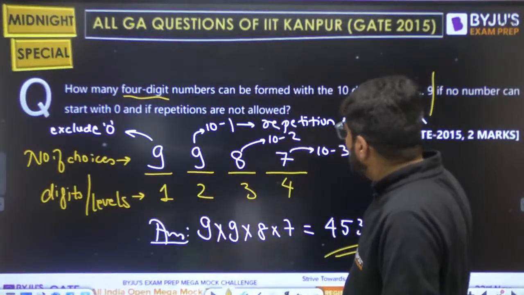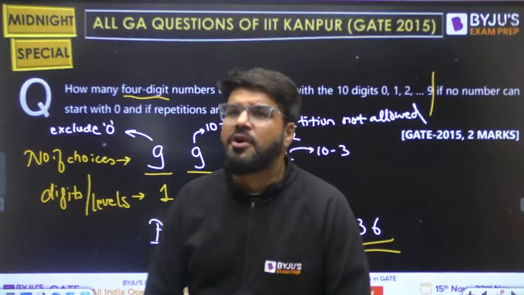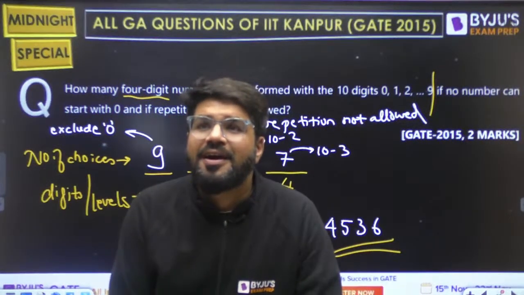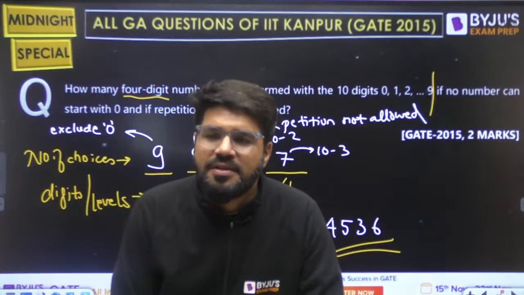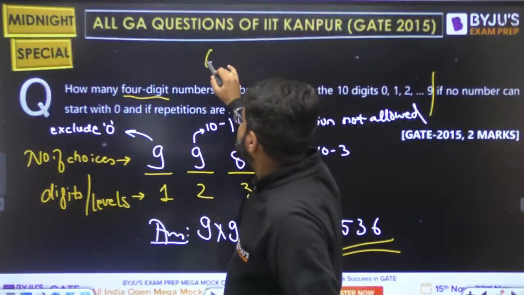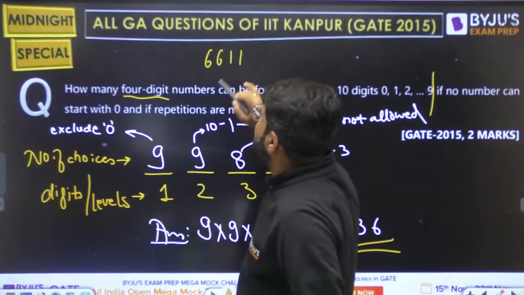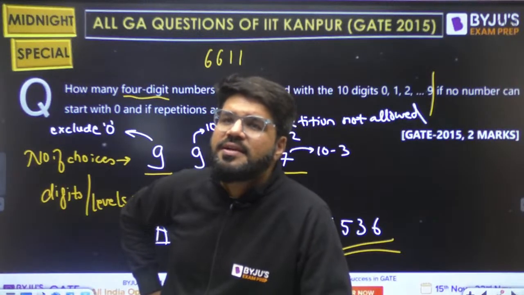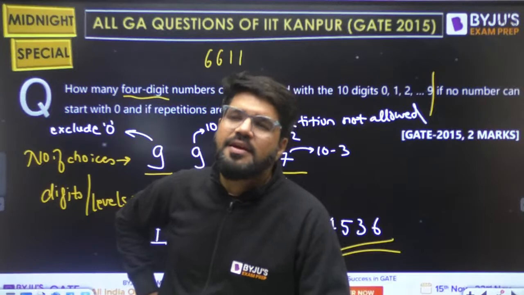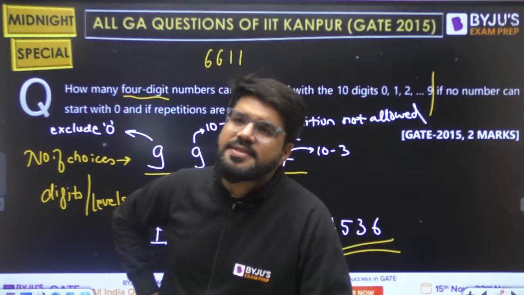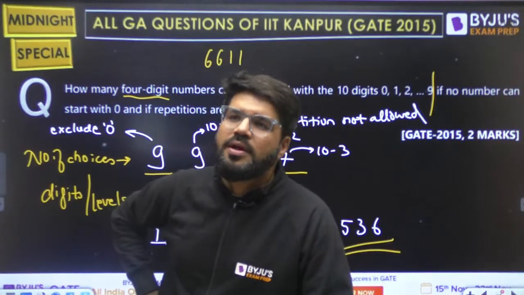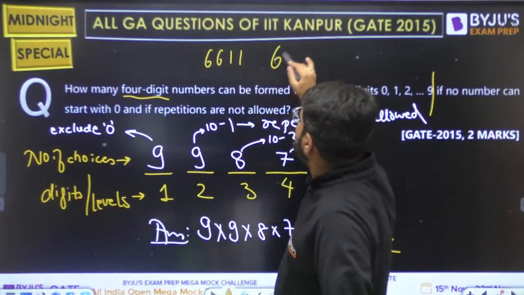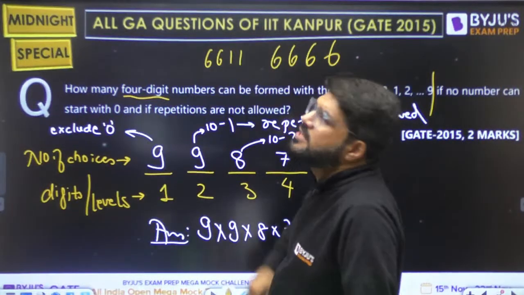And what is the default assumption you can take about repetition? Think, you need to make 4-digit numbers. 6611: is it a 4-digit number or not? Yes, sir. Is repetition allowed? Yes, sir. So by default repetition is allowed. 6611, even 6666 is a 4-digit number.